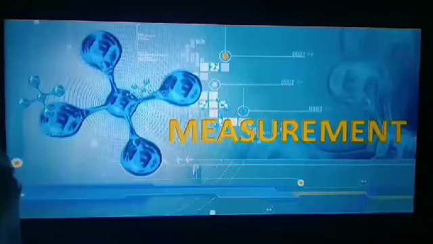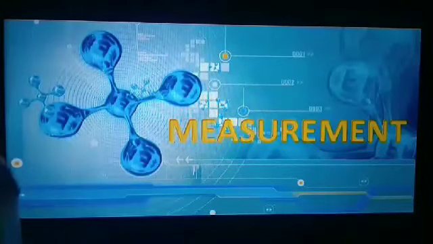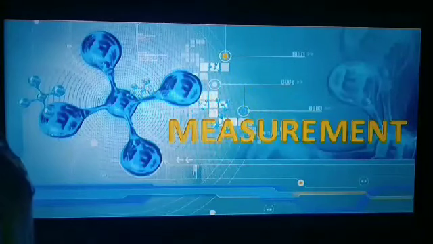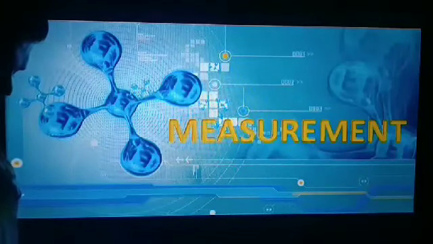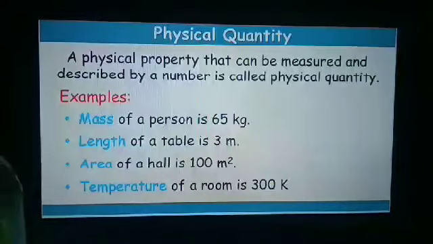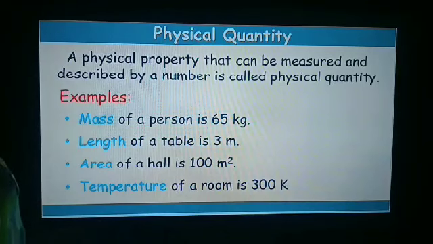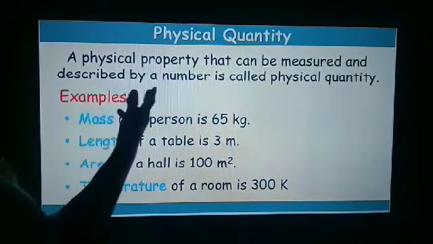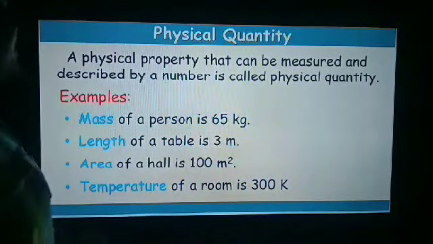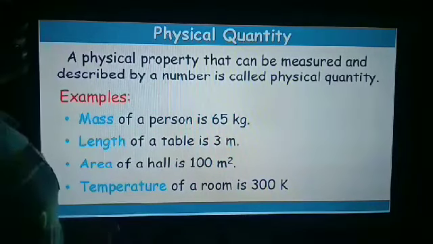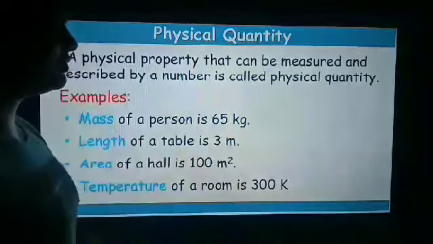Good morning, students. Today we will study the first chapter, Measurement, in class 9th. The first topic is physical quantity. What is a physical quantity? A physical property that can be measured and described by a number is called a physical quantity.